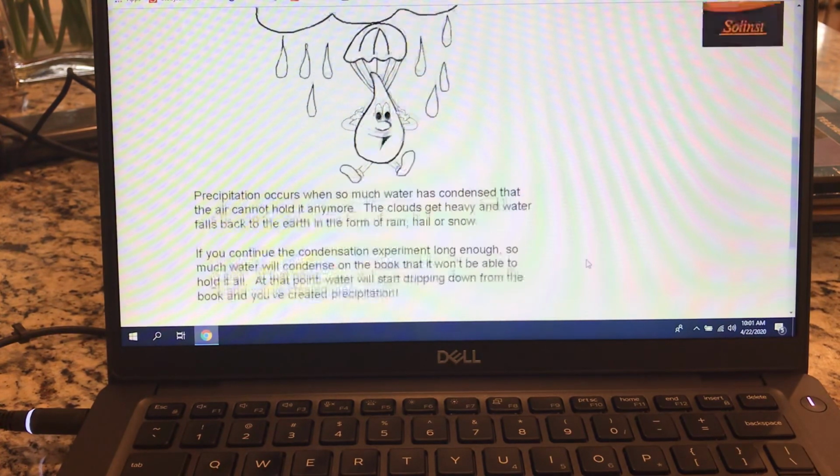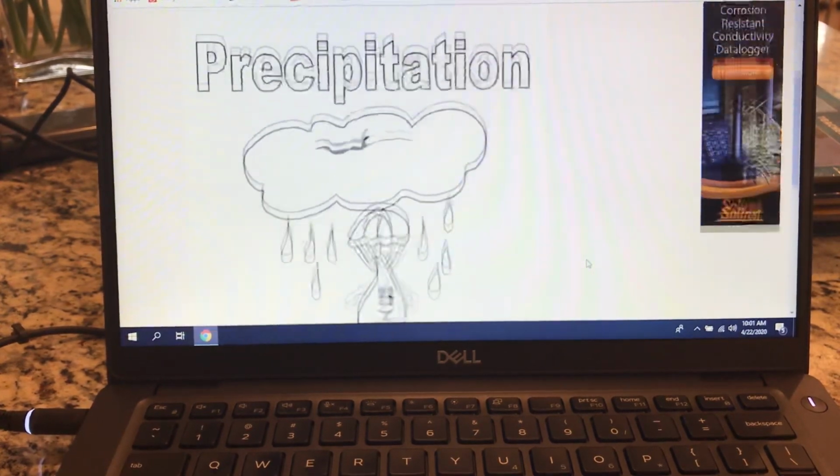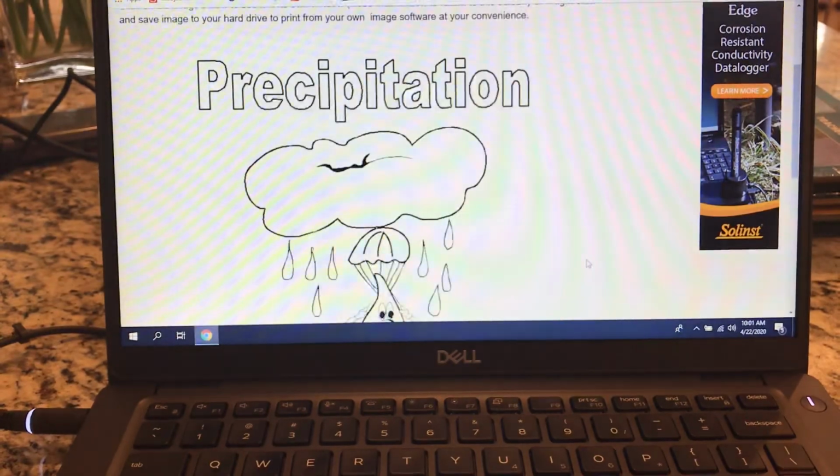We're going to have some precipitation the next few days, so be sure you're watching for that, and look for the water cycle. All right, thanks, boys and girls.